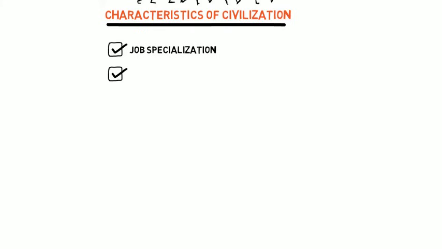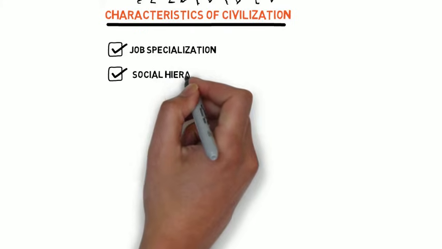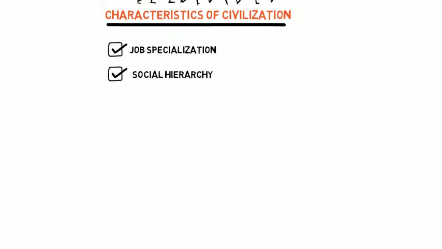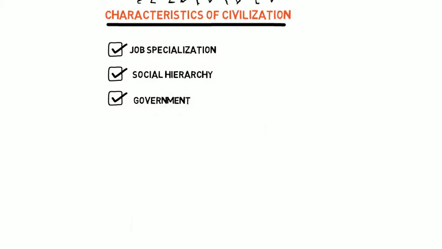Perhaps because of job specialization, often advanced civilizations are characterized by increased social hierarchy. Whereas earlier Paleolithic societies were more egalitarian or equal, advanced civilizations had more social classes based on wealth, power, and gender. Advanced civilizations also had some form of organized government and systems of law.